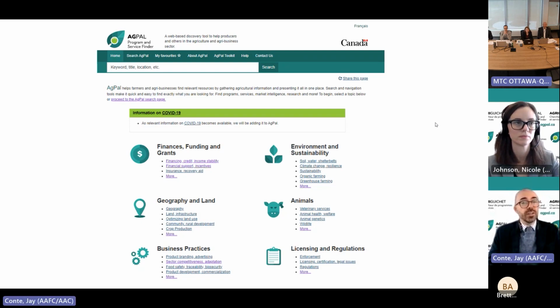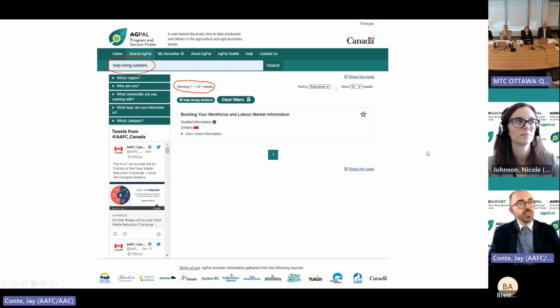Searching the site, you regularly encounter two kinds of problems. The first and perhaps most frustrating is when little to no relevant results are returned for a search. Imagine, for instance, searching for help hiring workers and only receiving one slightly related result, despite there being multiple useful resources available within the website.